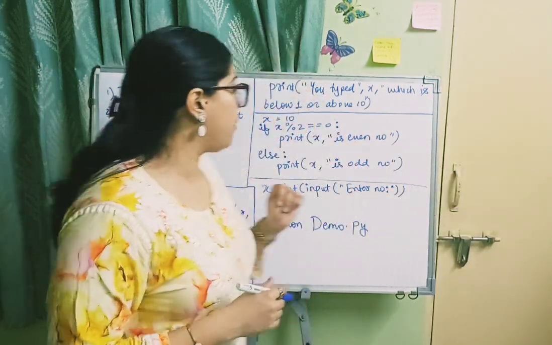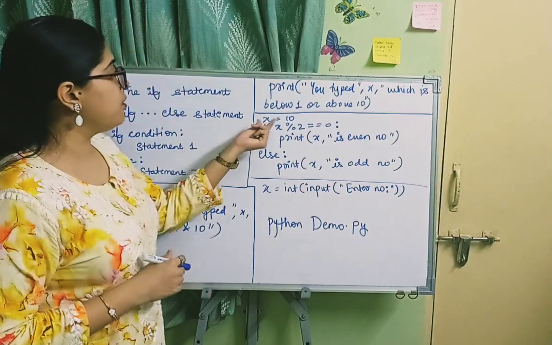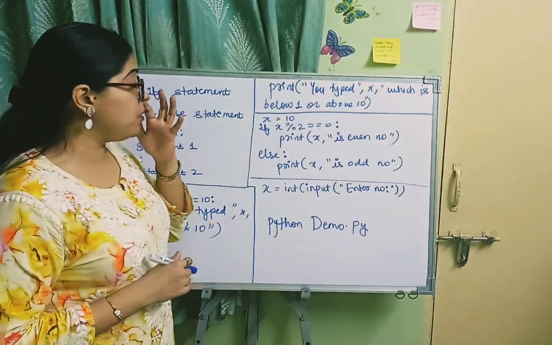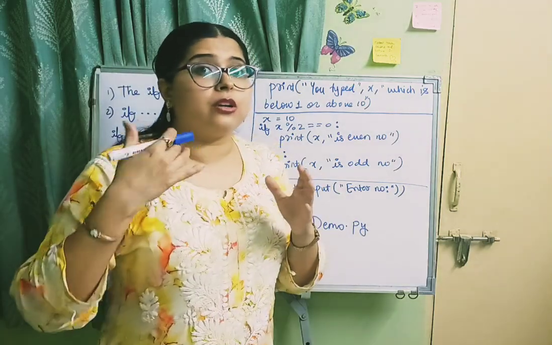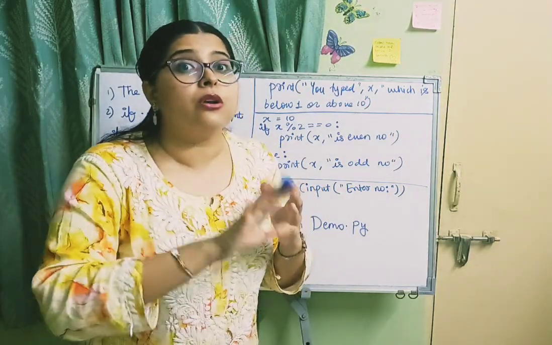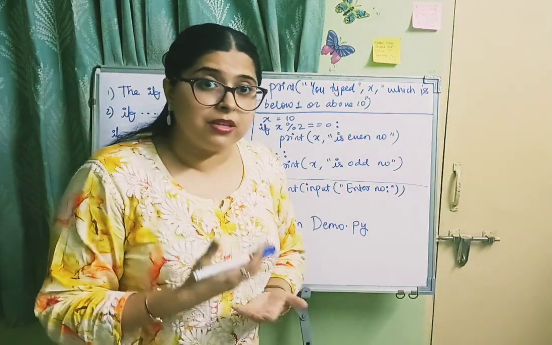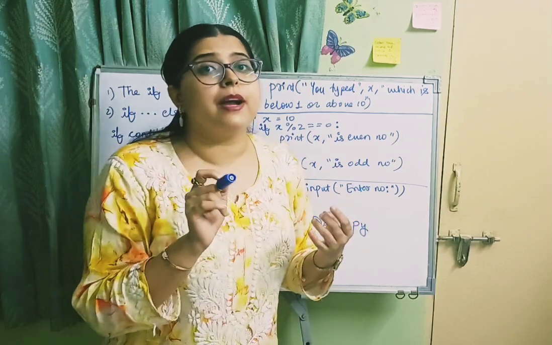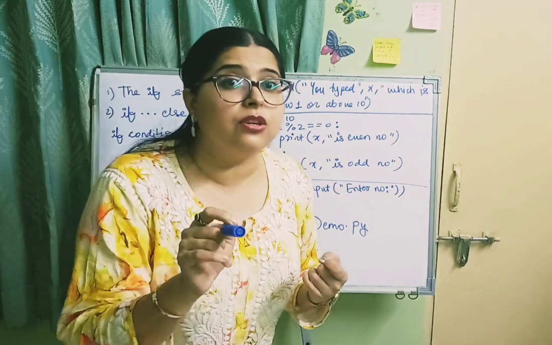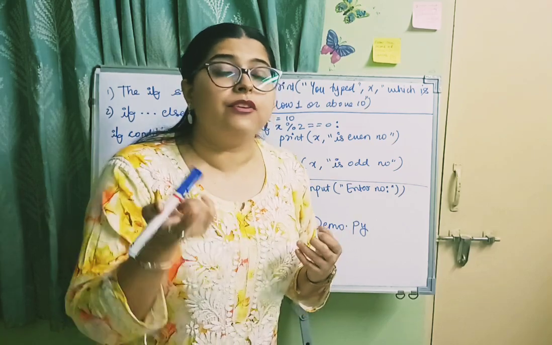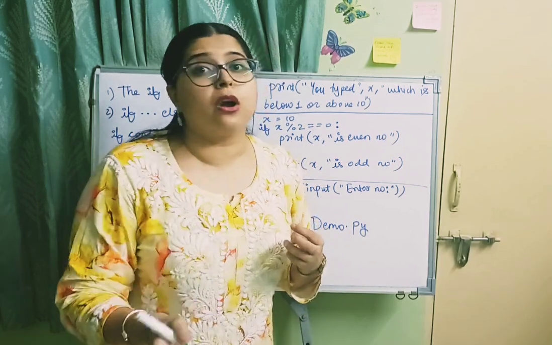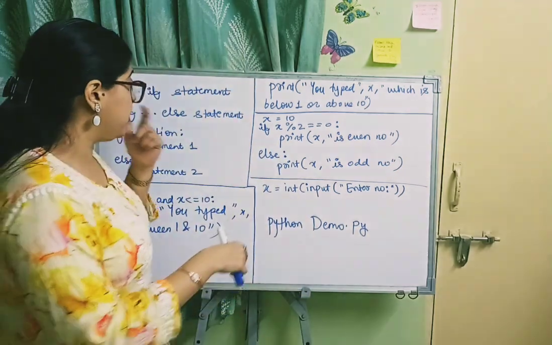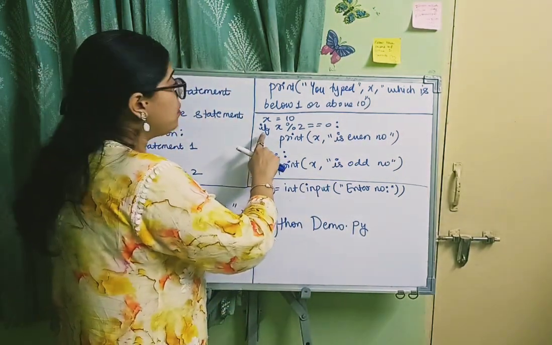Alright, now next is x equal to 10. I am assigning x equal to 10. Now I want to check whether the number which is allotted to variable x is even or odd. To check whether the number is even or odd, we divide that number by 2, and if it is divisible by 2, it is even, that is, remainder is 0. And if it is not divisible by 2, remainder is not 0, then we say it is an odd number. And here you focus on the condition.